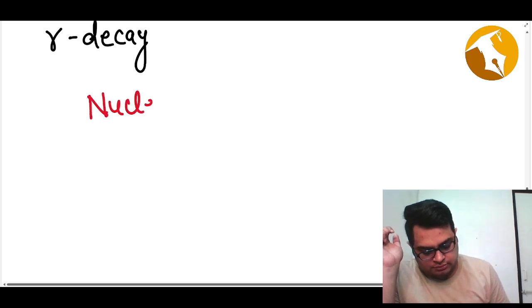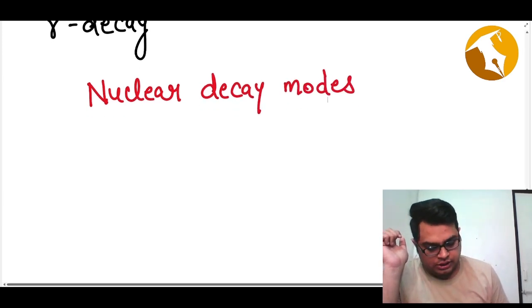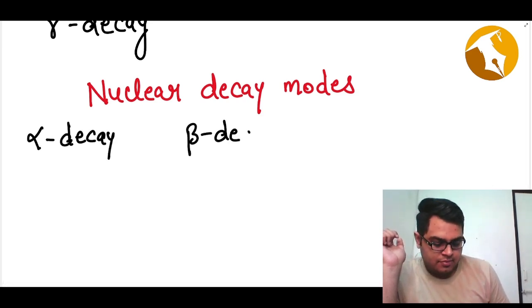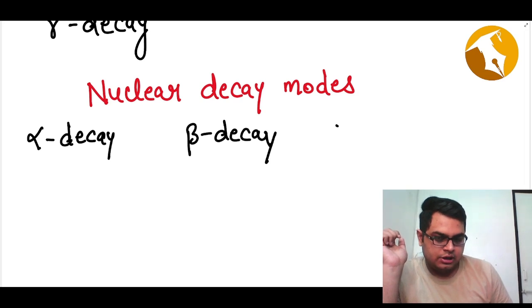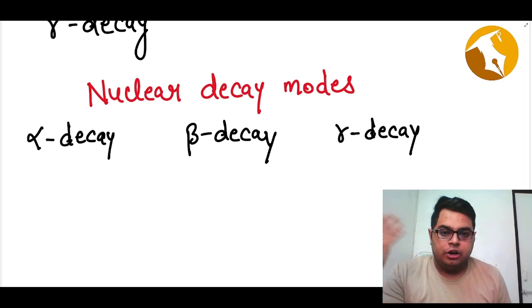Nuclear decay modes: first of all is alpha decay, then beta decay, and then gamma decay. These are the three decays which occur in radioactivity.